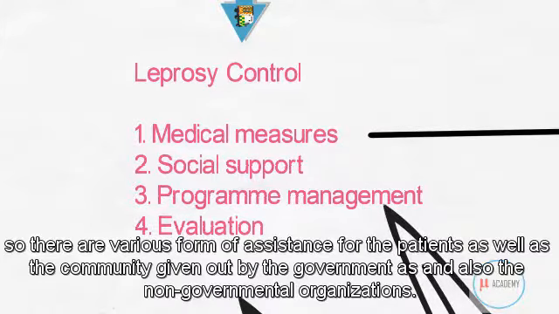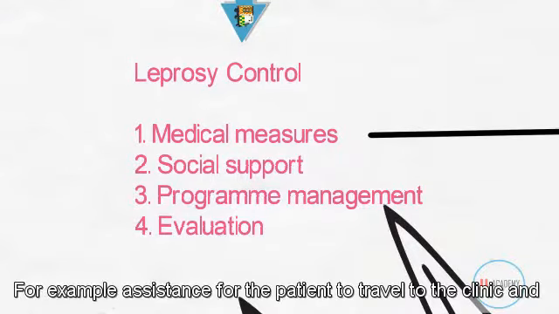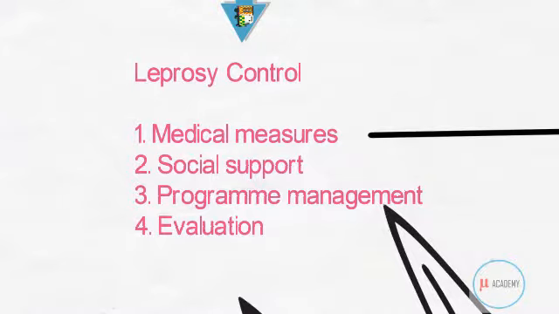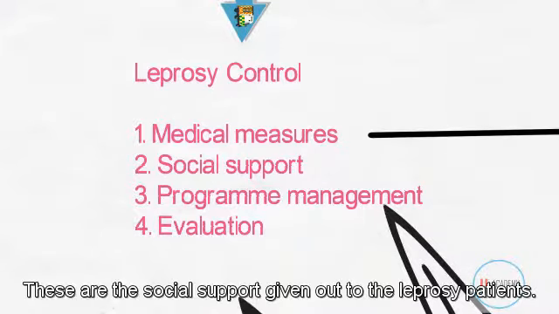There are various forms of assistance for the patients as well as the community given out by the government and also non-governmental organizations to give social support. For example, assistance for the patients to travel to the clinic and come back from the clinic, giving these patients food grains, clothes, and training them to do certain jobs. These are the social support given to leprosy patients.